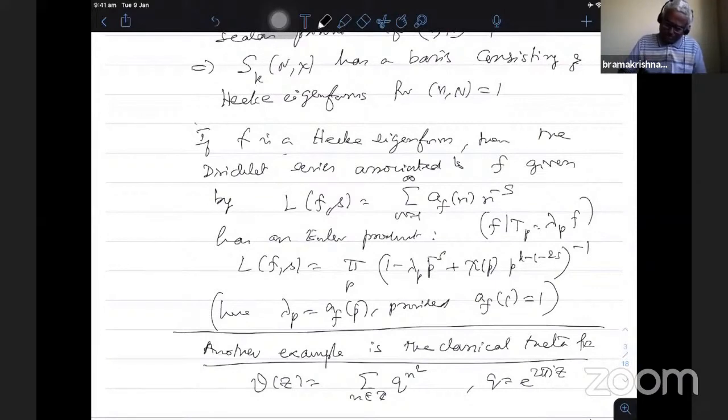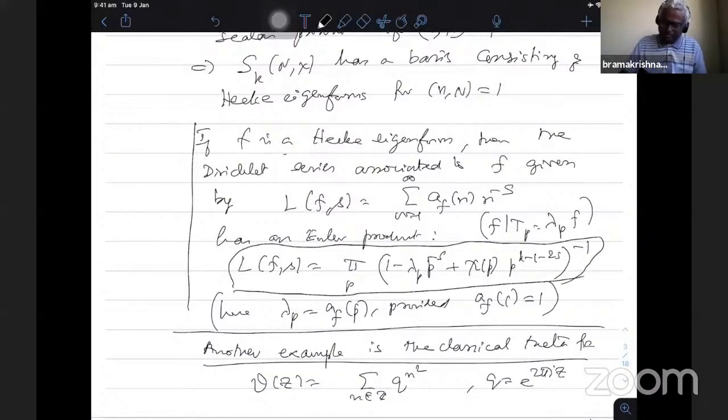Just look at this. When I take the L function, the sum of AF of n to the power minus s, you look at this particular Euler product. Here I use the same lambda p eigenvalue for this function f, lambda p to the power minus s, and I have the character. F is a Hecke form of level n and character chi, with chi of p to the power k minus 1 minus 2s. Therefore, whatever factor we get in this half integral weight Dirichlet series expression, the right hand side becomes exactly the Euler product of a possible modular form of integral weight with eigenvalues lambda p and a character. This is fixing that.